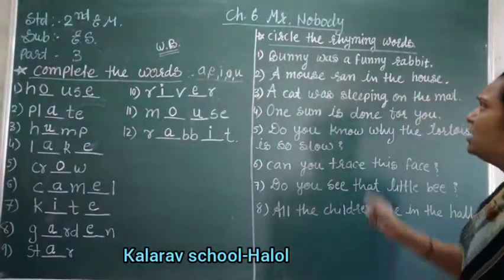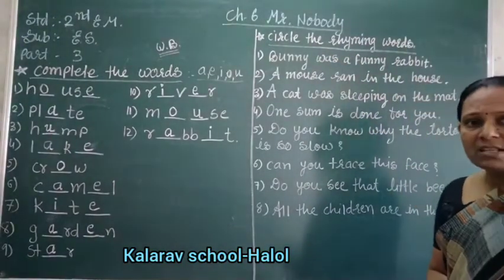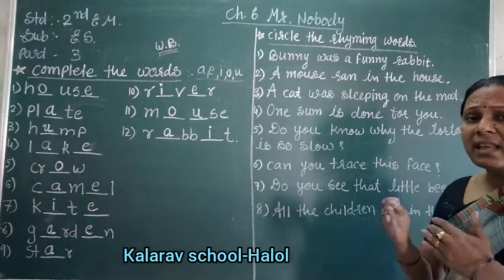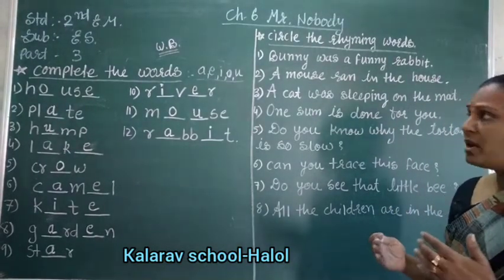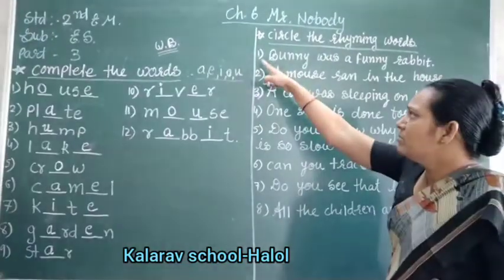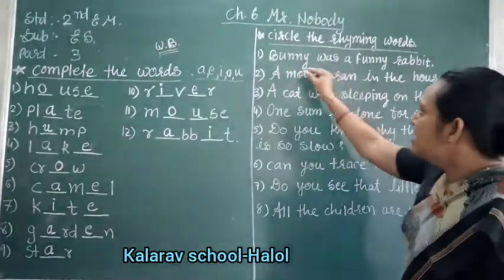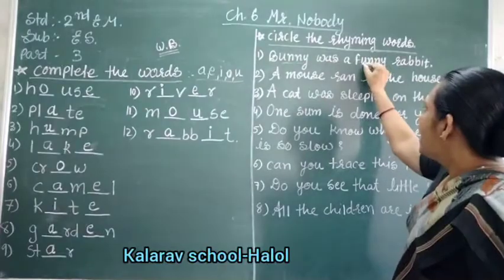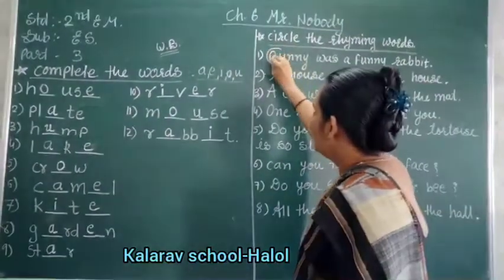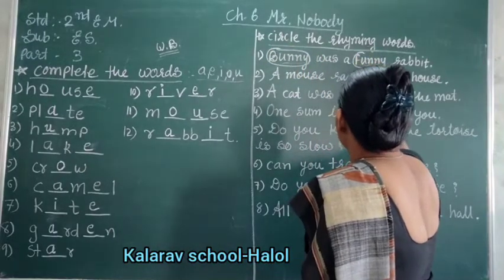Now look here. Circle the rhyming words. Rhyming words mean the same spelling ending, right? You have to circle the rhyming words. Okay, now first number, Bunny was a funny rabbit. Here is U double N Y and U double N Y, right? So we have to circle bunny and funny.